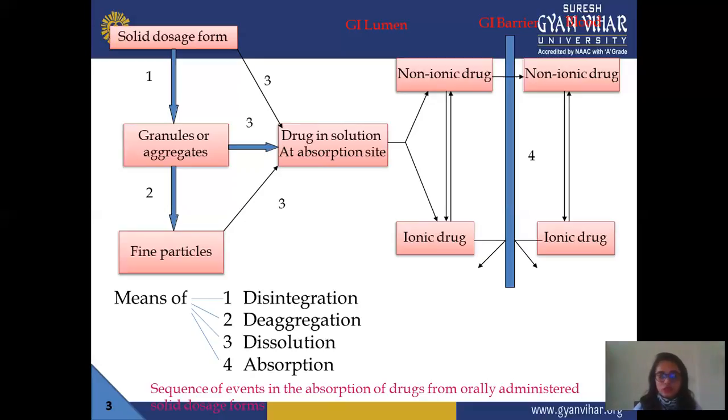Next step is dissolution. Dissolution means your drug comes in contact with a particular pH range or a body fluid. It is known as dissolution. Absorption means the drug in an unchanged form reaches the systemic circulation. In all four processes, the drug does not reach a particular site, but it breaks and is converted into solution form, or it goes into the systemic circulation, but does not start showing its effect at the desired site.